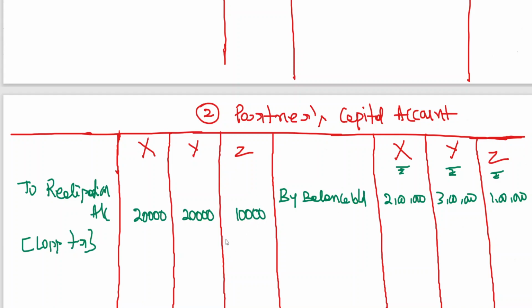The realization account has been closed because the loss has been transferred to partners' capital.